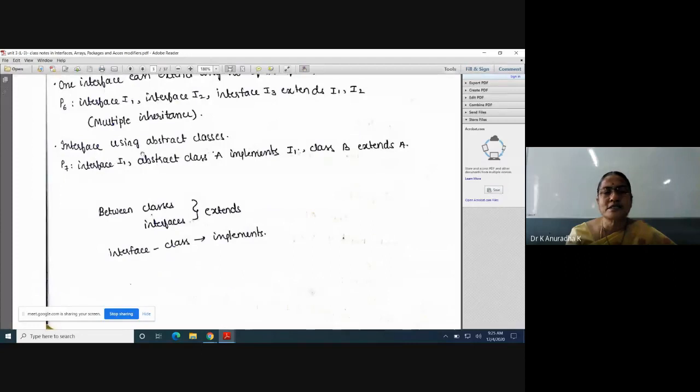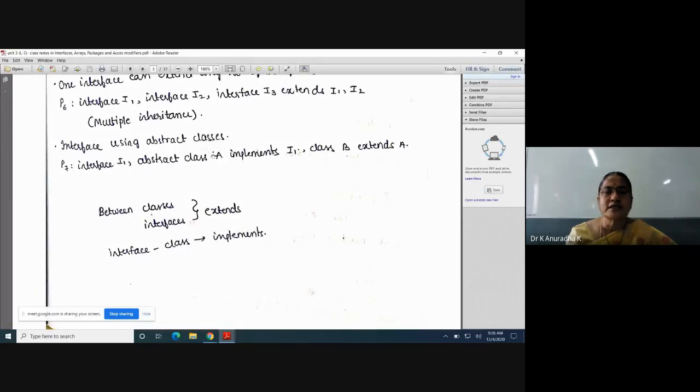Next, the last program is about using abstract classes along with interfaces. In the same program we can write abstract classes, normal classes and interfaces. So if you see this program, here we are using all the three containers of Java, that is interface, abstract class and class. So here I am defining one interface I1. Next, I am taking one abstract class A which implements I1.